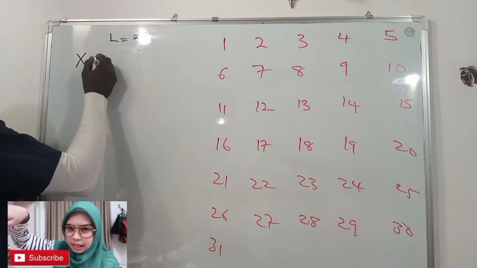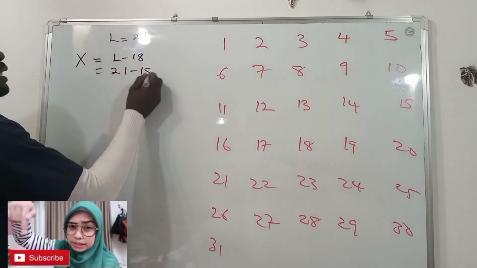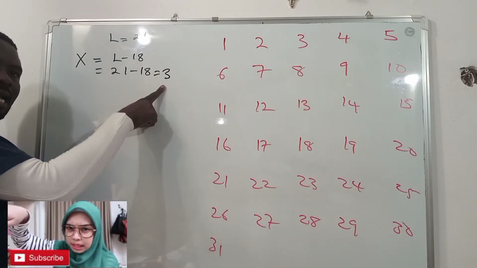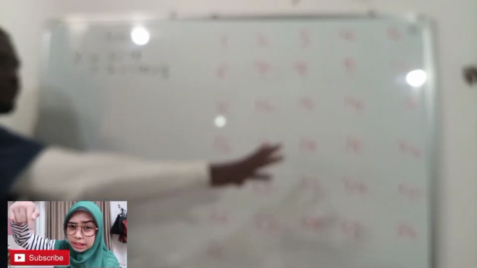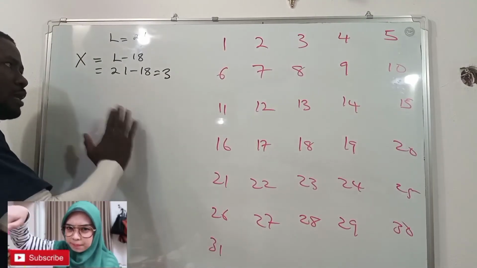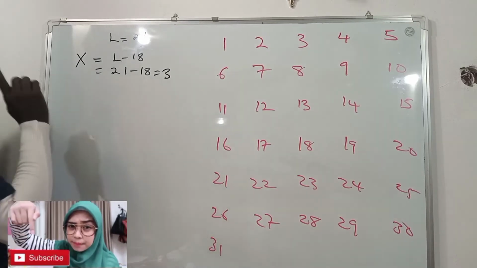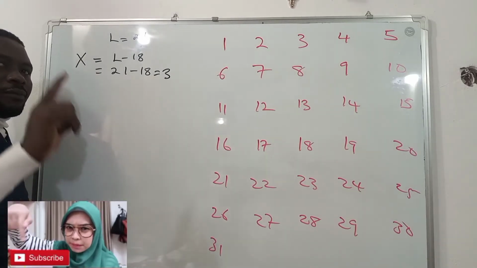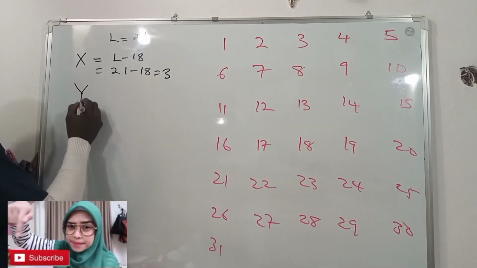We want to know the beginning of our unsafe period. Of course, that is X, and it will be L minus 18. That will be 21 minus 18, which is equal to 3. Remember that this 3 represents the 3rd day of that woman's menstrual cycle. It is not the 3rd day of the month. No, it is the 3rd day of the woman's menstrual cycle. I will interpret it with the days in the month soon. But for now, we have known that the 3rd day of that woman's menstrual cycle is the beginning of our unsafe period.